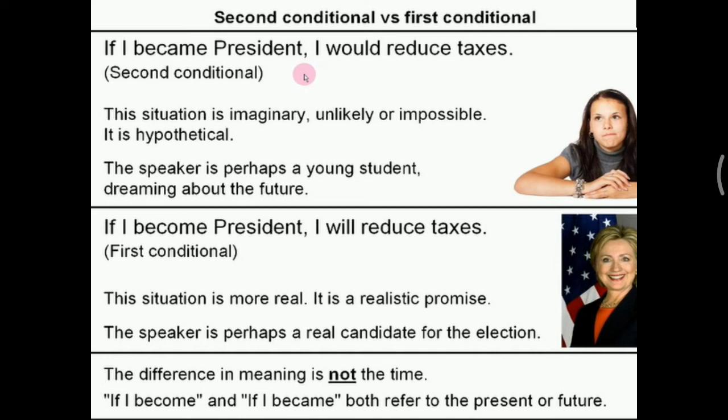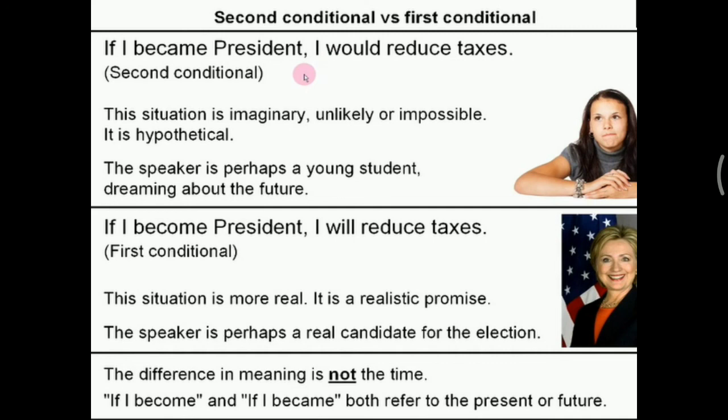Okay, let's see the second one. If I become president, I will reduce taxes. It is the first conditional sentence. We use become, the base form of the verb, verb 1, and we use will in the result. I will. Okay, this is the first conditional sentence. In this situation, it is more real. It is a realistic promise.